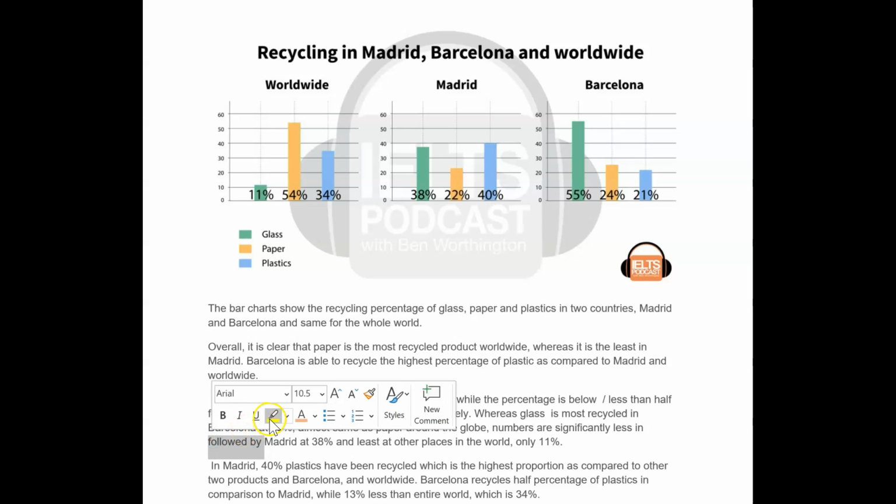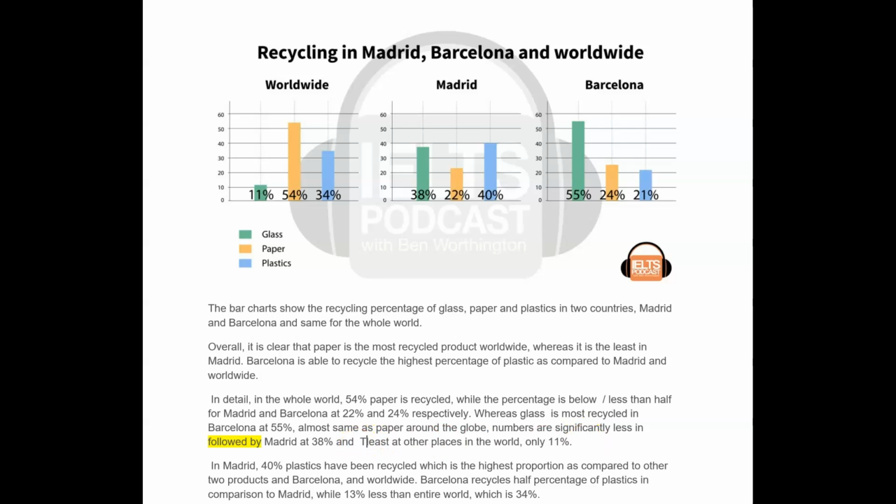Now, if you want to do followed by, you just have to do glass, not start with whereas. It's because you started with whereas, which is fantastic. If you went glass is most recycled, followed by, that's fine. But because you started with whereas, you need to change the structure. So whereas glass is the most, you're contrasting. Numbers are less in Madrid. And the least, watch out here, it's a superlative, the least in other places.